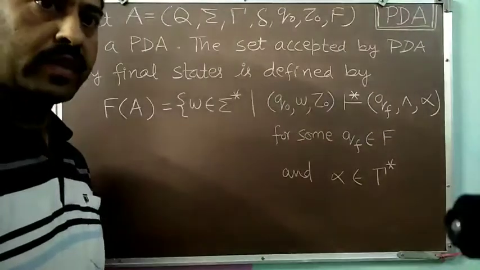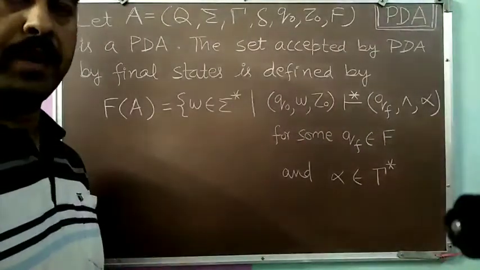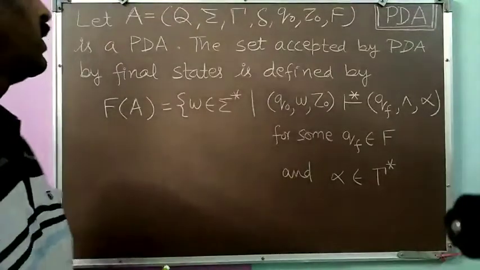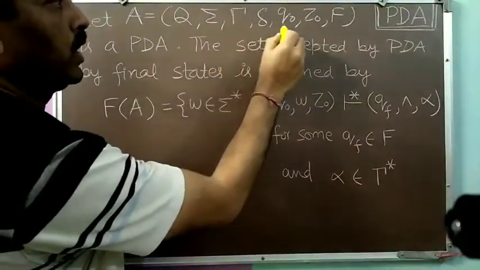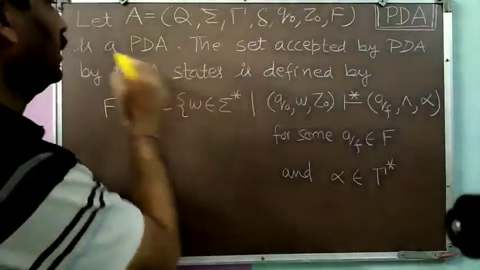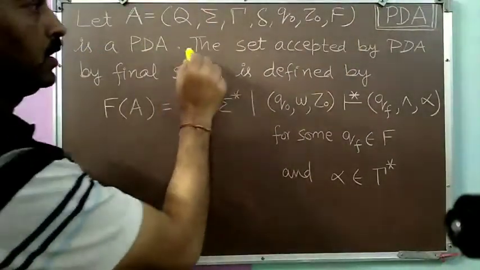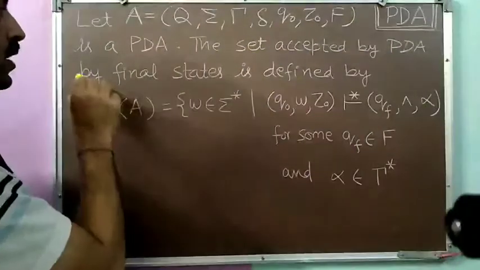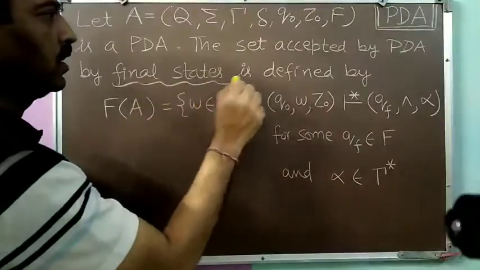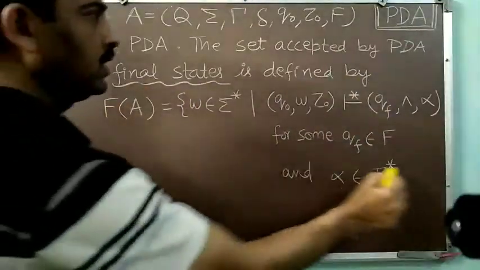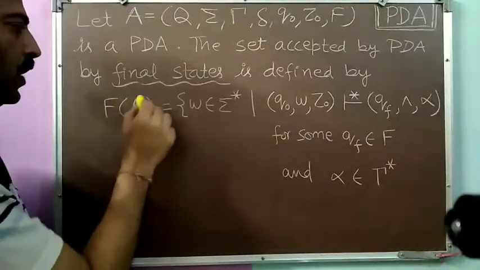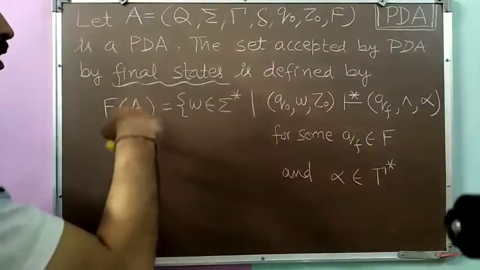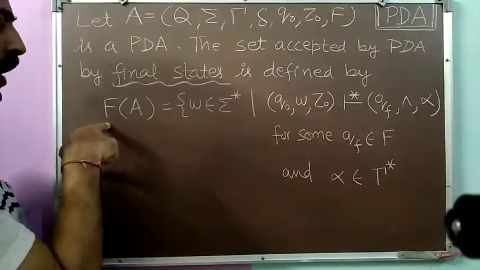Now we will first discuss the language accepted by PDA by final states. So let us assume that A is equal to Q, sigma, rho, delta, Q0, Z0, F. It is a PDA. The set accepted by this PDA by final states is defined by this set format definition. This definition says that F of A is the language of this PDA A defined by final state.